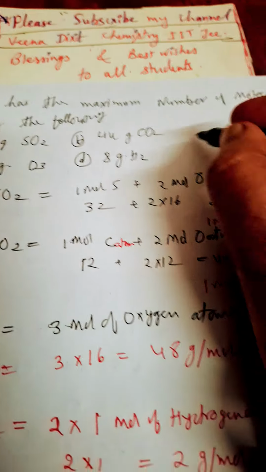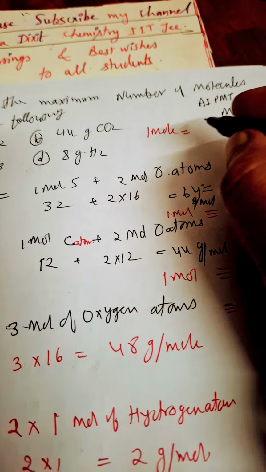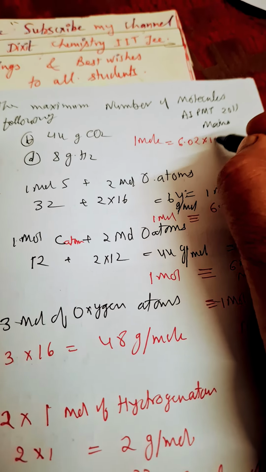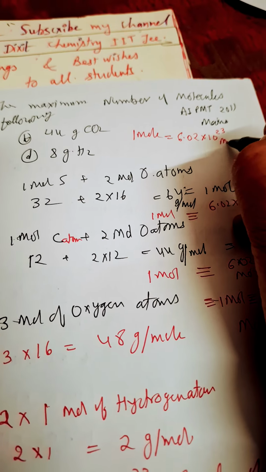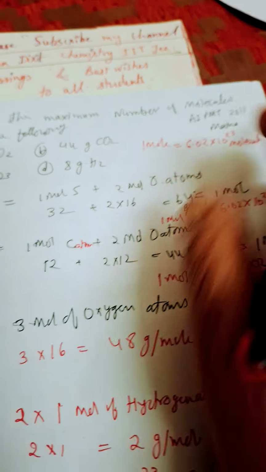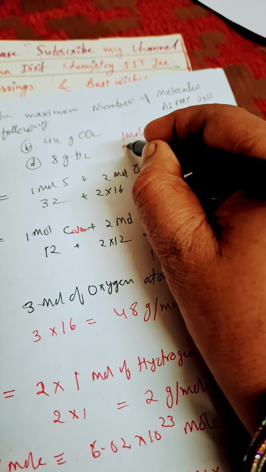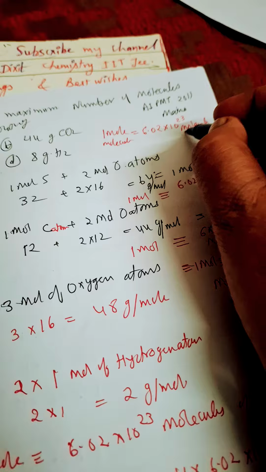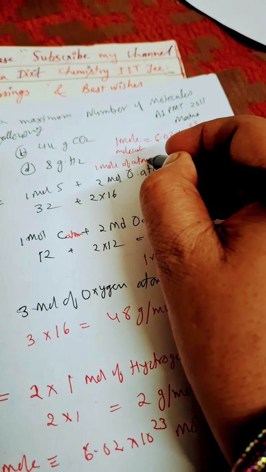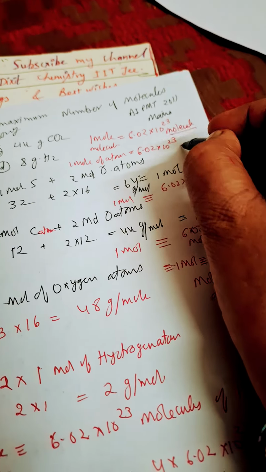You should remember that 1 mole of any gas or any substance has 6.02 into 10 to power 23 molecules. If we discuss 1 mole of molecules, I will tell you molecules. If 1 mole of atoms, I will say 1 mole of atoms means 6.02 into 10 to power 23 atoms.